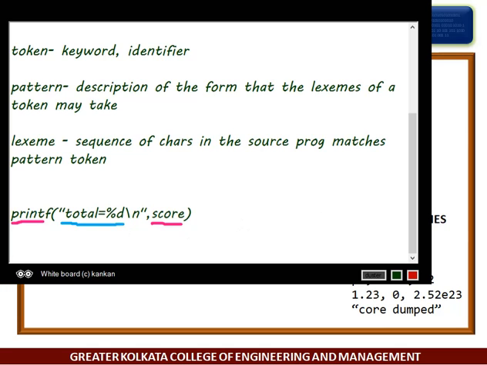In many programming languages, the following cases cover most or all of the tokens.